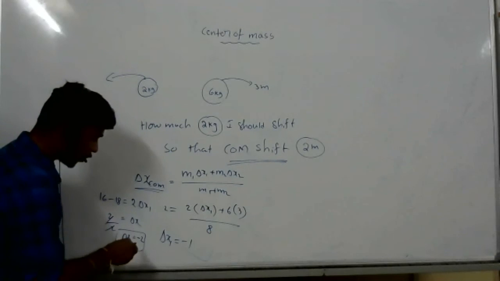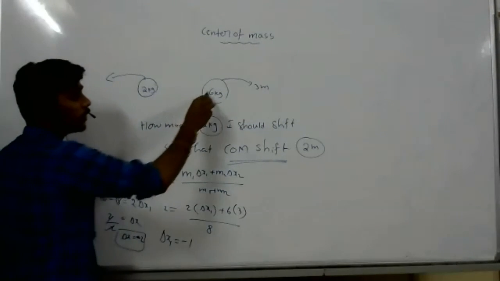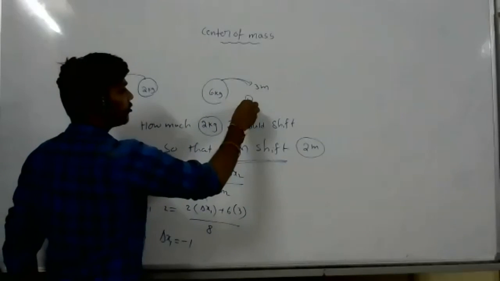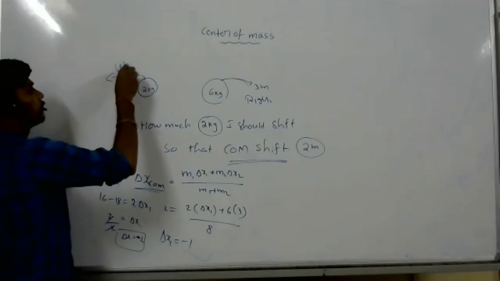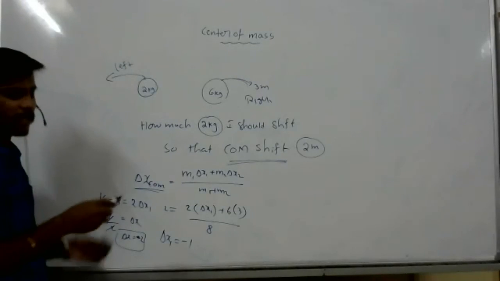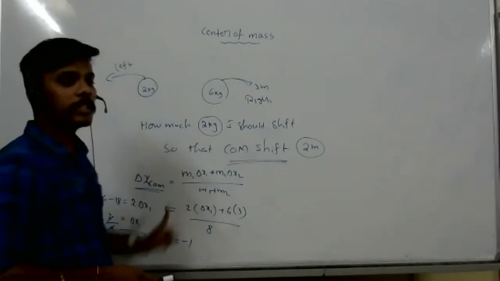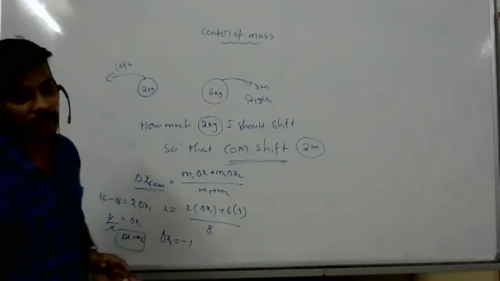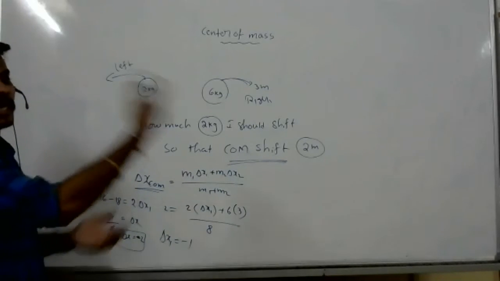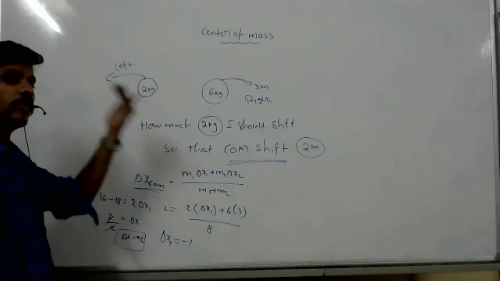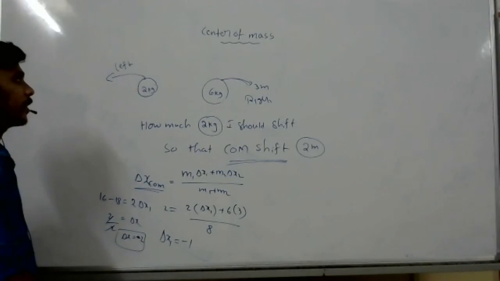Not mentioned, but you got negative, right? So if you shift right, then you have to shift left. They will give in the question right side or left side. Based on the answer, you have to write left side or right side. If they shift the 2 kg body to the right side, you have to shift left side. That is -1 meters. This is also very important.